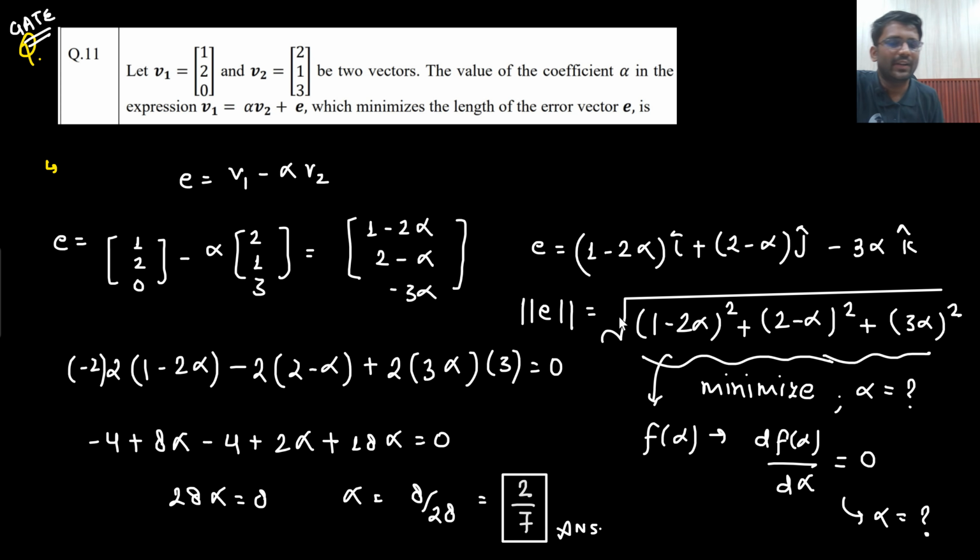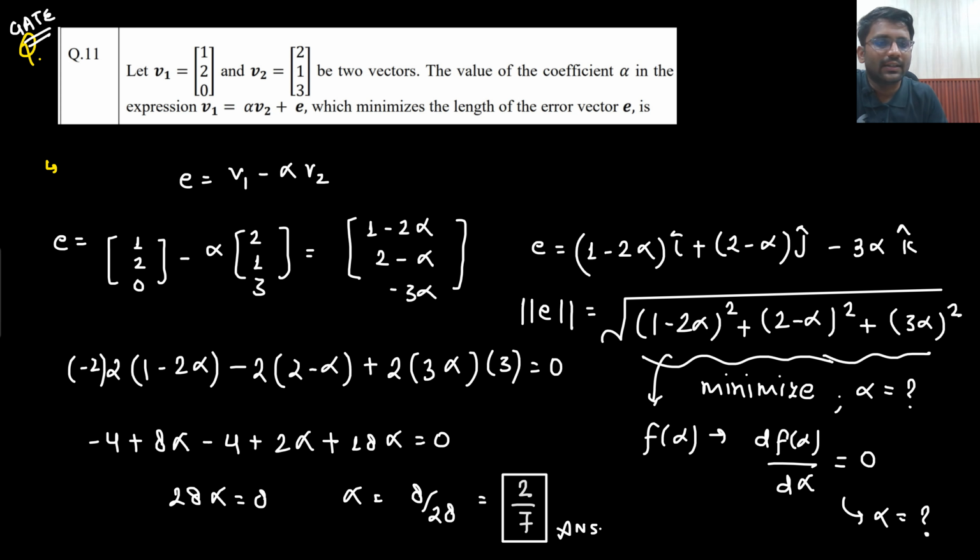And what is the minimum value of alpha? If they are asking the minimum value of the length, then you just put this value of alpha here and you will get the minimum value of length as well. But they are just asking that you find the error vector and then minimize it. At what value of alpha will you get the minimum value of the error vector? The value of alpha is coming out to be 2 by 7.